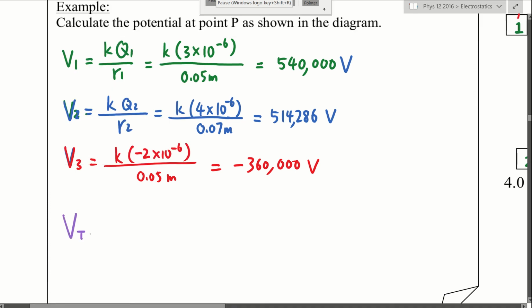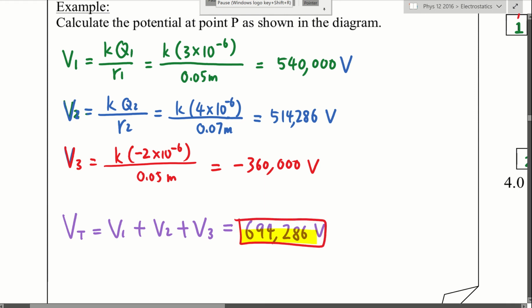So the total voltage at point P is equal to V1 plus V2 plus V3, scalar addition. It's literally just adding them. If you add the first two and then subtract the last one, you get 694,286 volts as your total at the end. That's way too many digits, but that's okay.